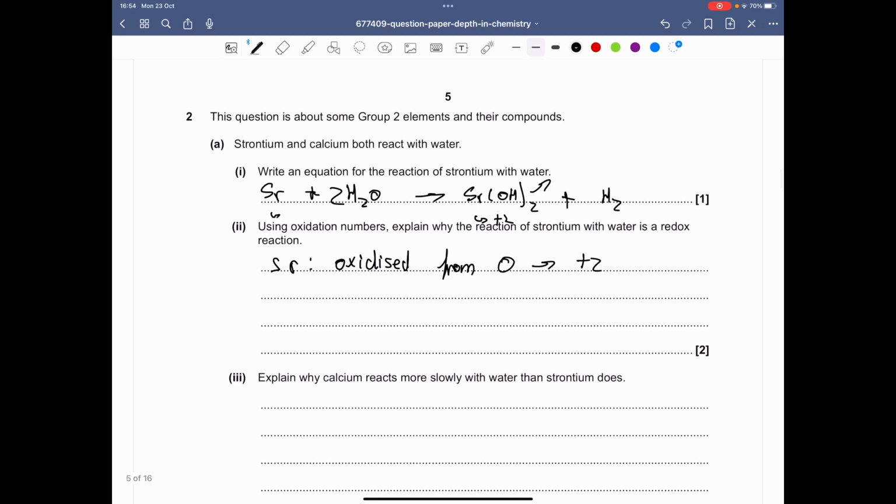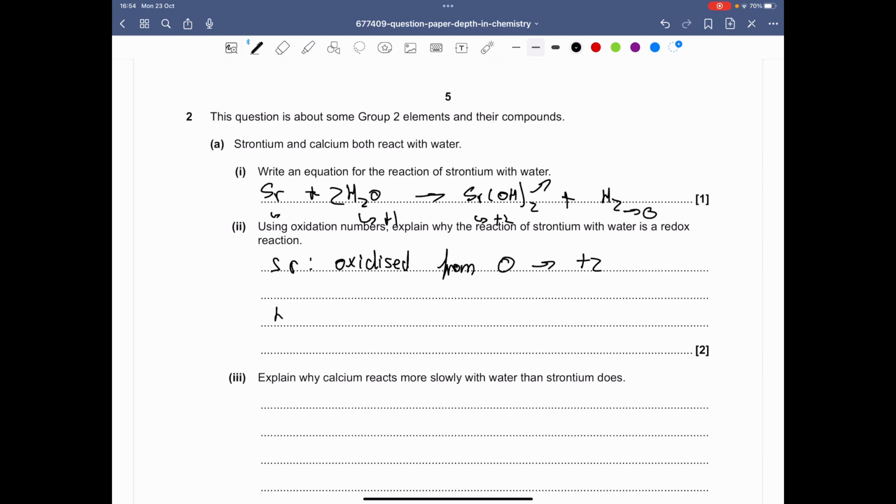Let's look at what other things could be reduced this time. Oxygen seems to remain the same: it's 2 minus here and 2 minus there as well. So it doesn't seem to be that. It seems to be hydrogen actually, because hydrogen has an oxidation state of +1 here, and over here it's 0.